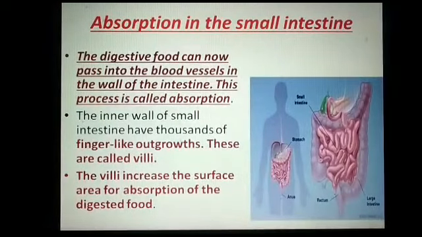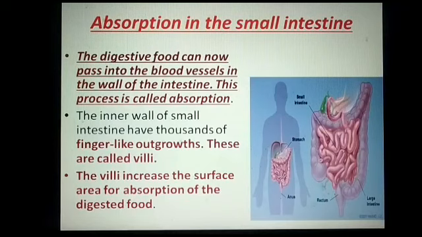The next is absorption in the small intestine. Always remember student that the first process of the digestive system is ingestion. We take food, and then digestion: this food, this complex form, breaks down into the simpler form. This is called digestion. Then absorption.